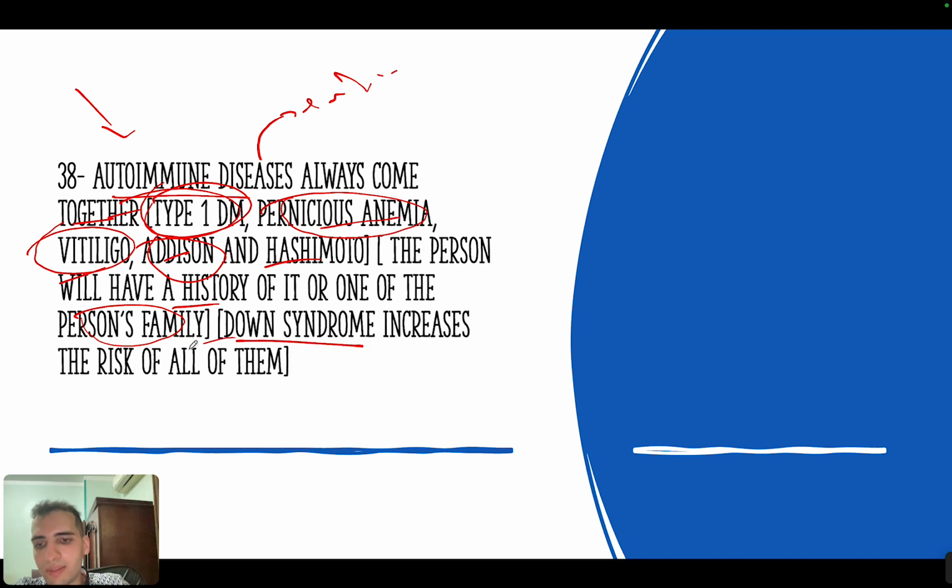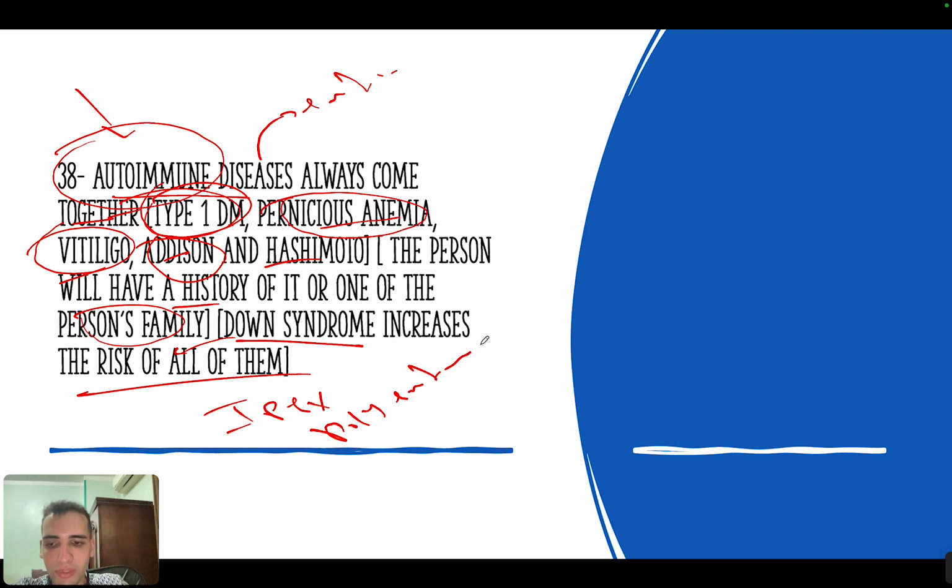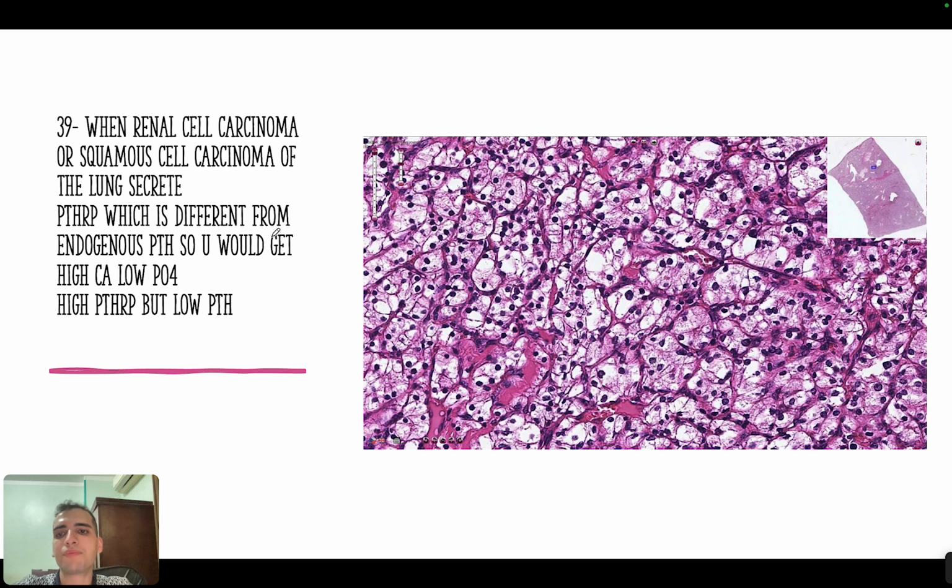Now, Down syndrome increases the risk of all of these autoimmune conditions, and we have a condition called IPEX disease, or we have also polyendocrinopathy, and you will see a lot of endocrine conditions that come together in this disease, polyendocrinopathy. Okay. Now, another concept is that renal cell carcinoma or squamous cell carcinoma of the lung secrete parathyroid hormone-related peptide, which is different from the endogenous parathyroid hormone. So you will have high calcium, low phosphorus, high parathyroid hormone-related peptide, and low parathyroid hormone itself.